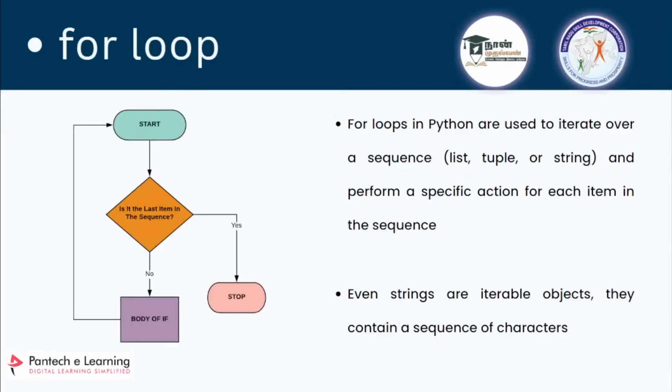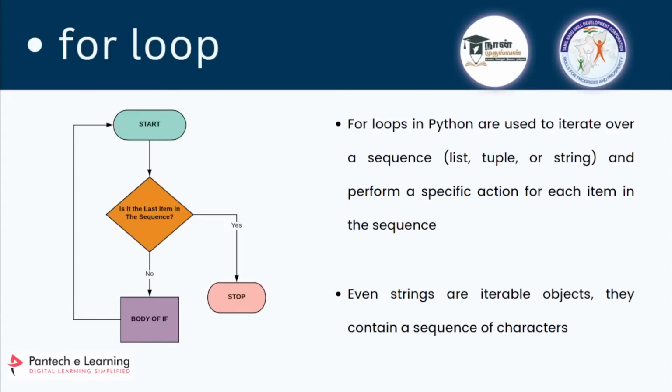So starting with for loop, a loop is like a repetitive thing that keeps on going. That's what a loop is. So what is a for loop? There are 2 types: first one is a for loop, next one will be a while loop. These have unique properties, and we'll see them one by one.